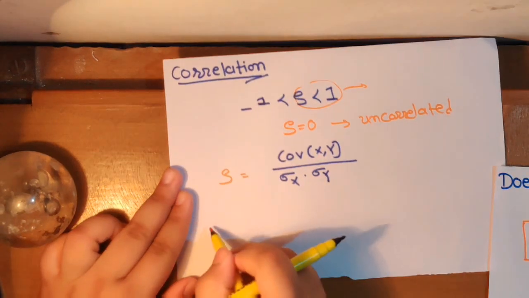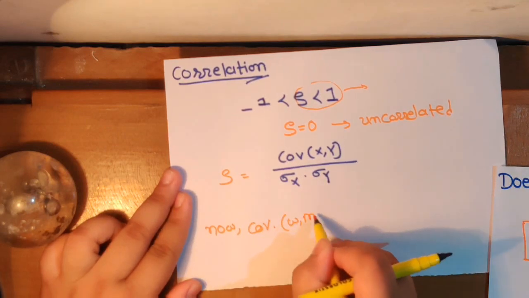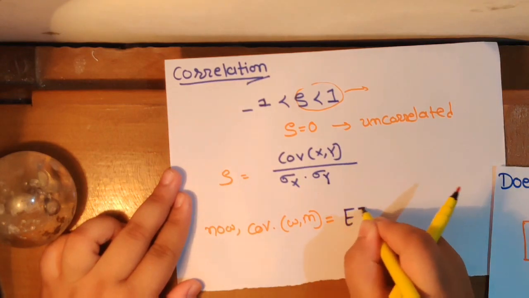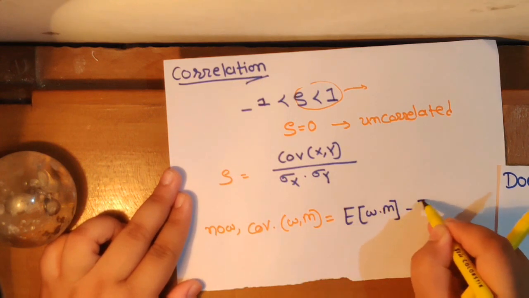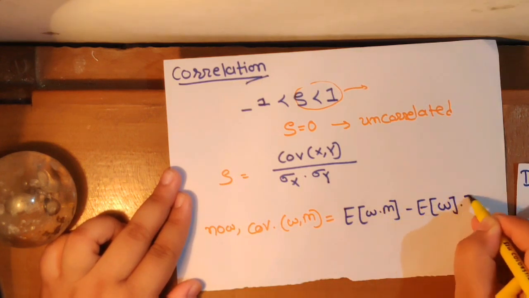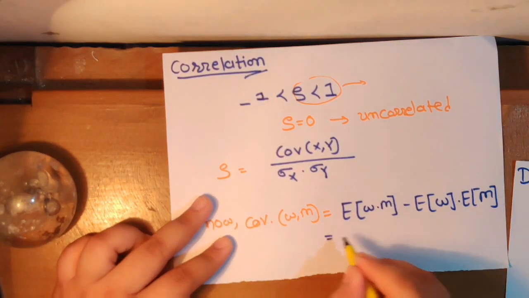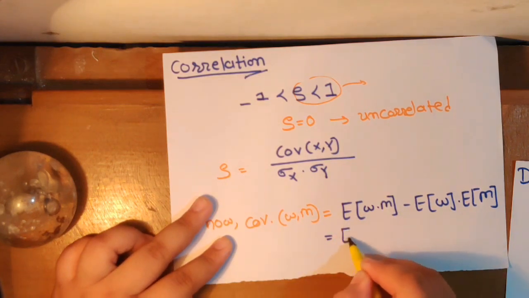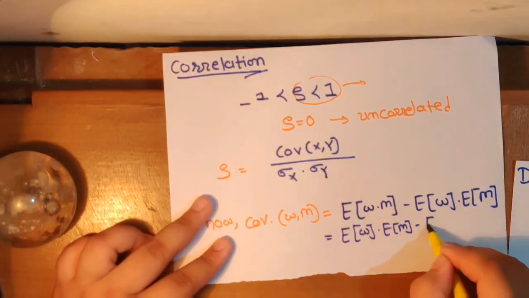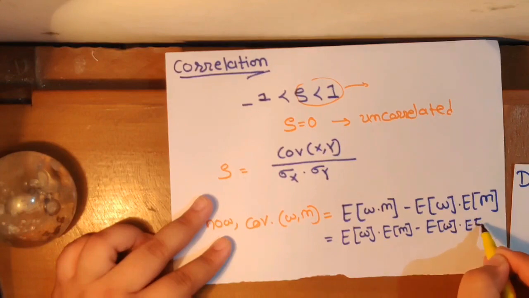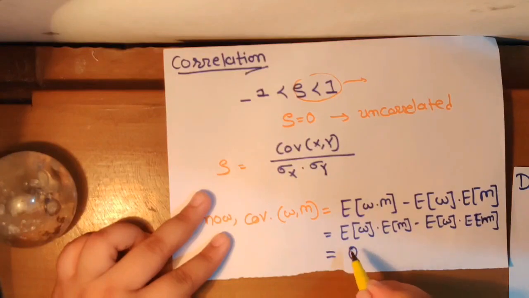Now covariance of W and M equals expected value of W into M minus expected value of W into expected value of M. Here, expected value of W into M for independent random variables is expected value of W into expected value of M, minus expected value of W into expected value of M. So this term will be 0.